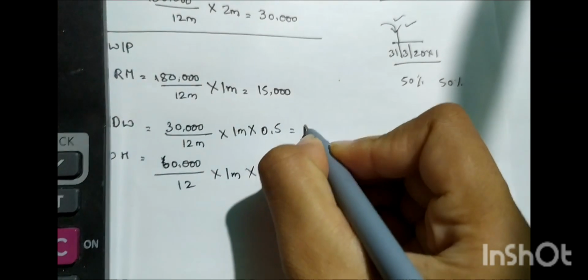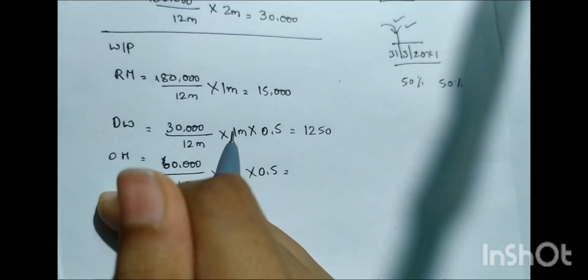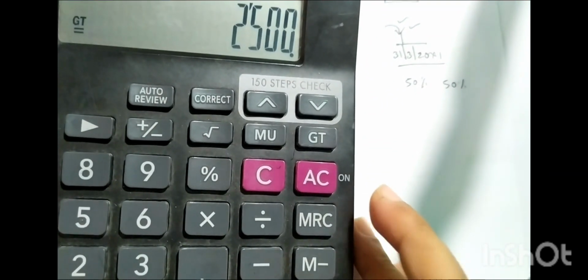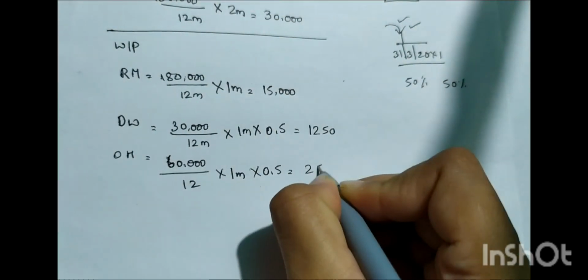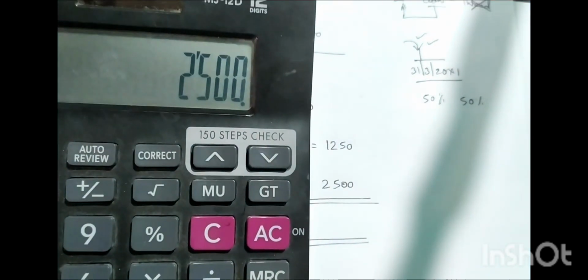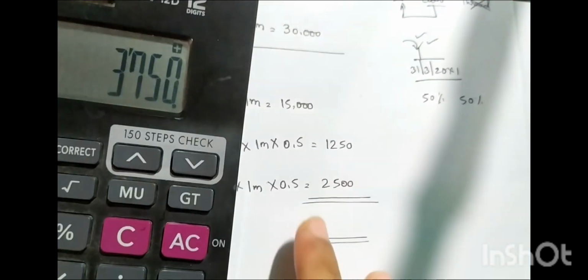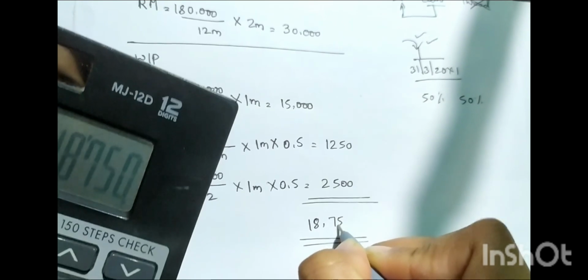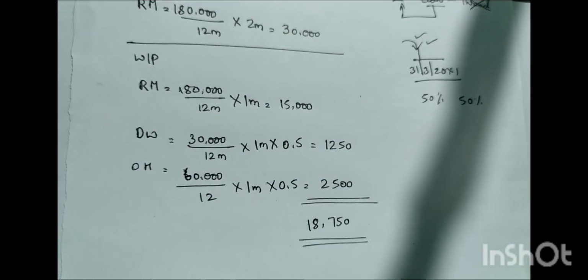30,000 divided by 12 into 1 into 0.5 is 1,250, and overheads 60,000 divided by 12 into 1 into 0.5 comes out to be 2,500. So what is the total work in progress? 1,250 plus 2,500 plus 15,000 comes out to be 18,750. And what's next?